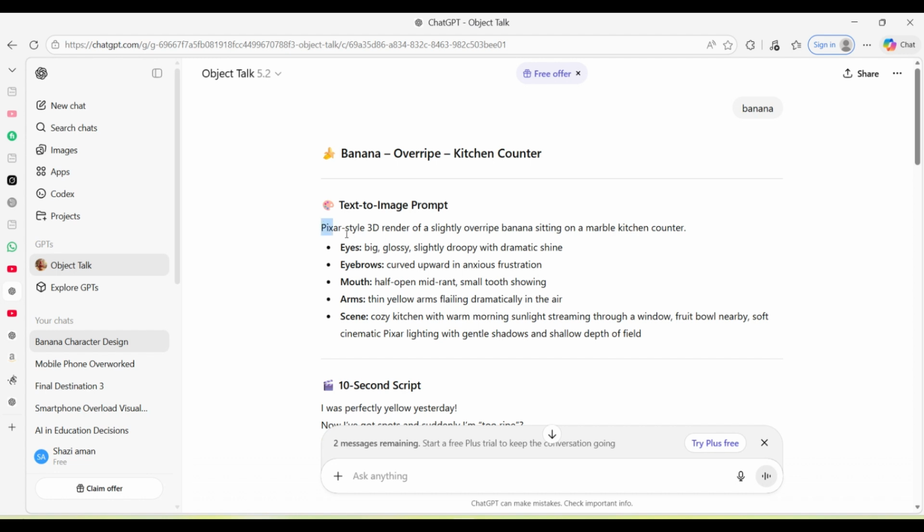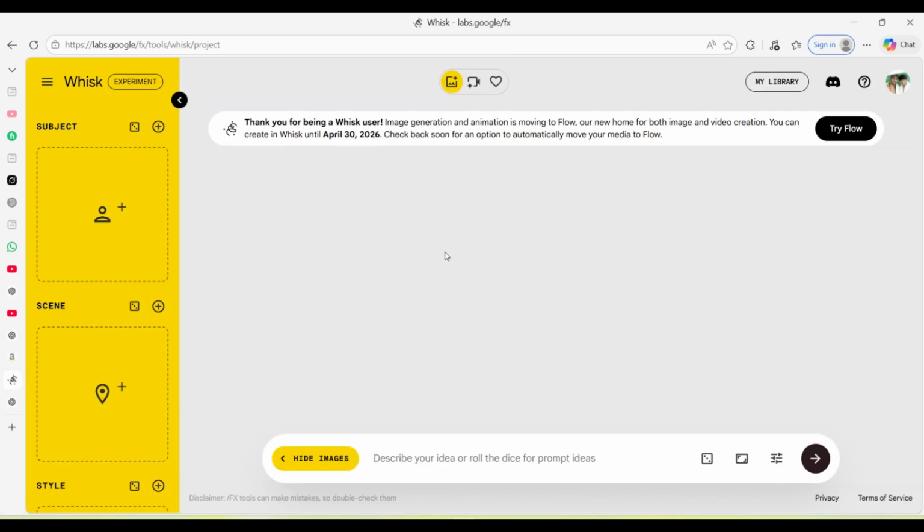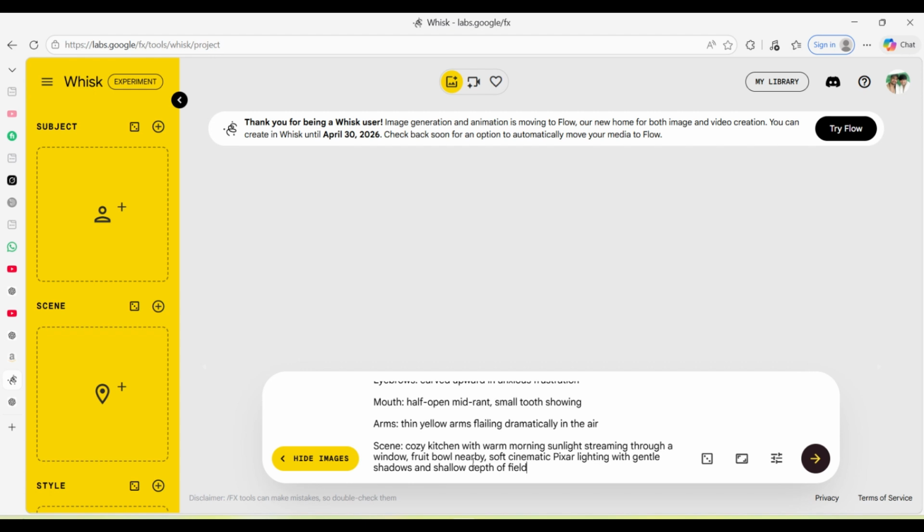Okay, we will copy from here, but this prompt we will paste it in Whisk to create the image. But before this, we need the image to convert to the video. So we will copy the text to image and we will paste it here. Okay, you can choose the aspect ratio.